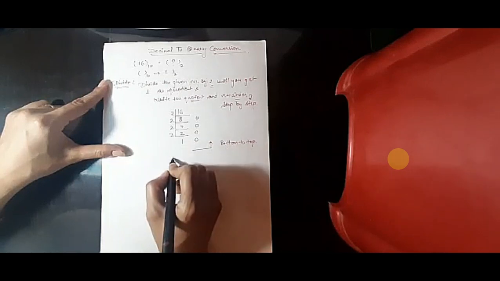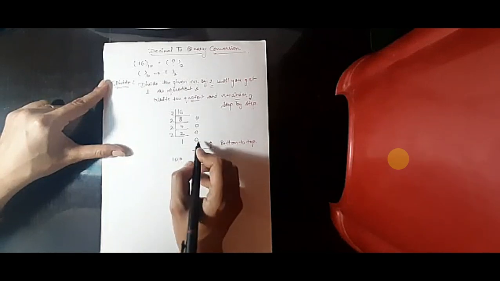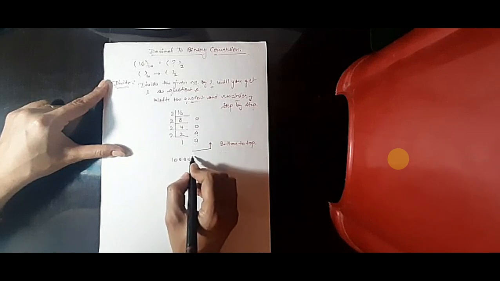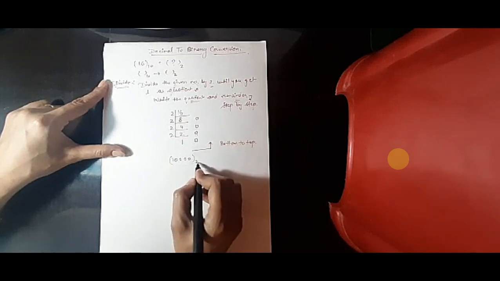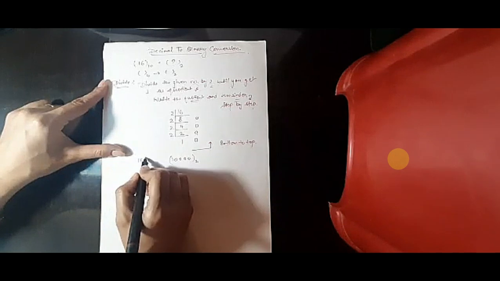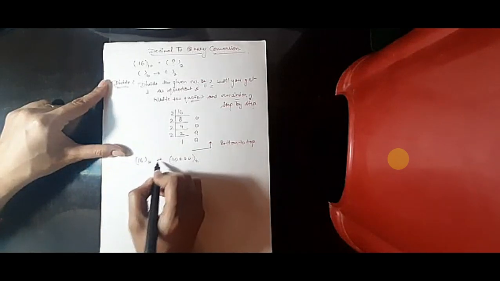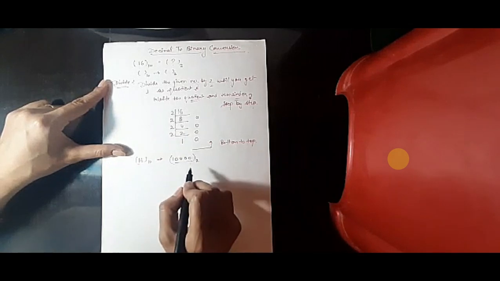We have to write the number 1 0 0 0 again and 0. This is the binary equivalent. This is the 16 tens base to binary equivalent. This is also given in your book, but the 1 0 is left. By mistake it will be wrong in your book.